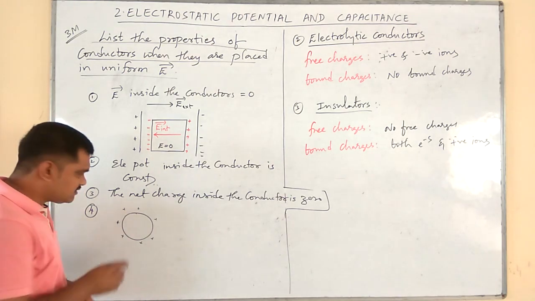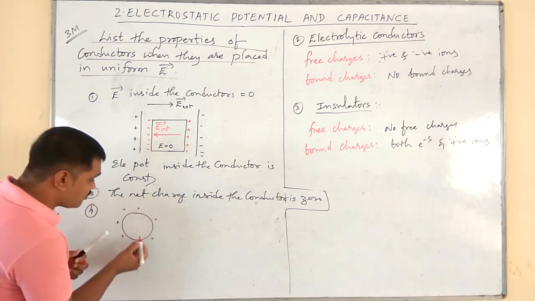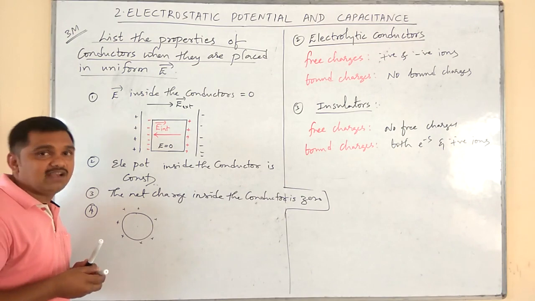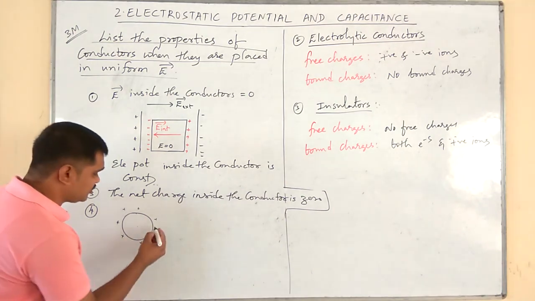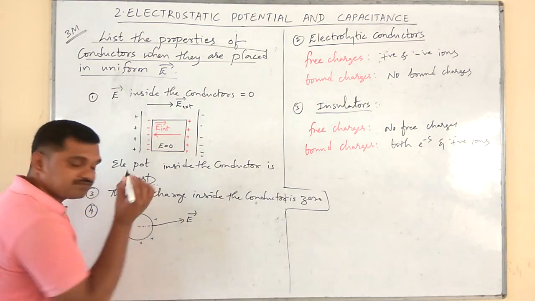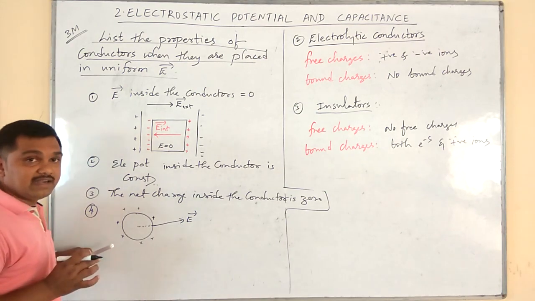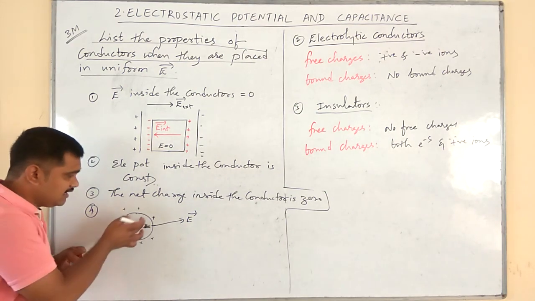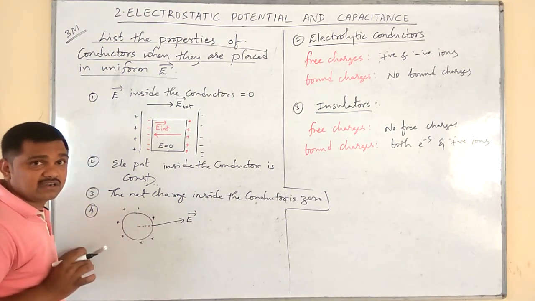So first way is, though the charges are present on the surface of the conductor, we have to imagine them exactly at the center. Therefore, due to a positive charge, the direction of electric field will be outwards. Hence, we can say the direction of electric intensity or electric field in case of a conductor is always normal to the surface of the conductor.